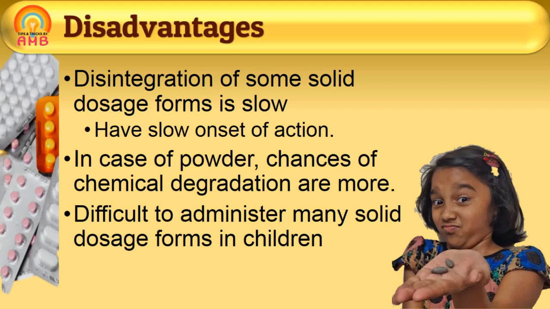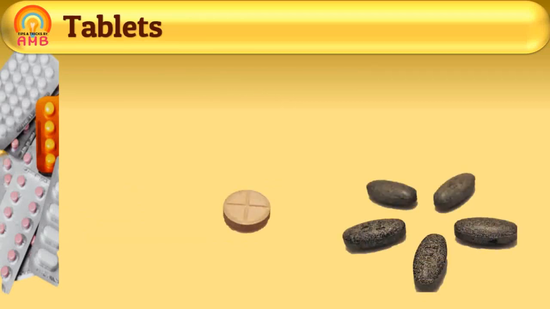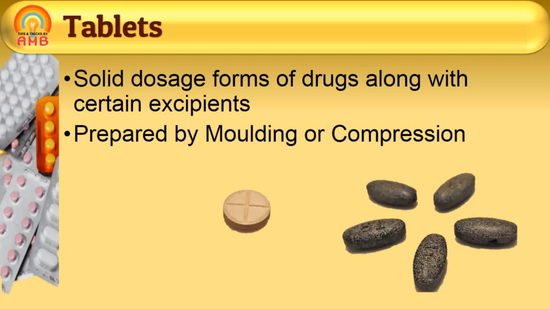Now we will discuss some of the solid dosage forms. First we will discuss tablets. What are tablets? Tablets are solid dosage forms of drug or drugs along with certain excipients which are prepared by molding or compression method. Types of tablets and manufacturing of tablets have more emphasis in pharmacy and are not explained within the boundary of this video. Hence, we are going to discuss each and every detail of tablets in other videos.